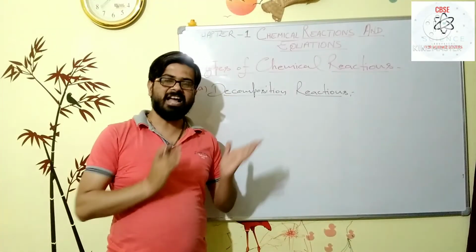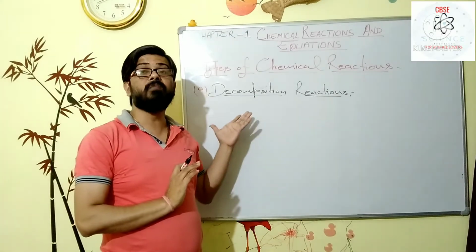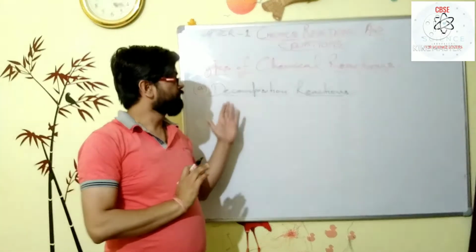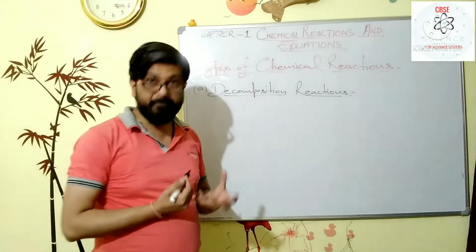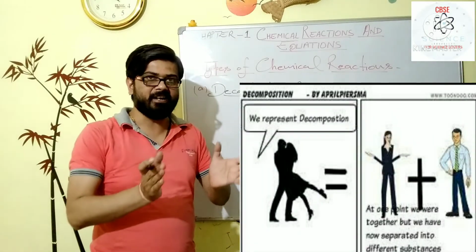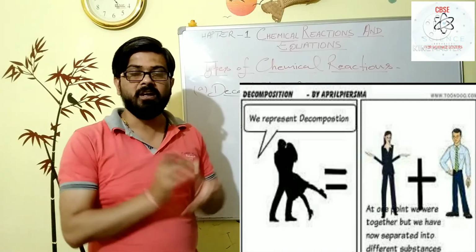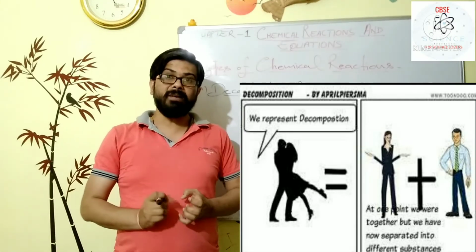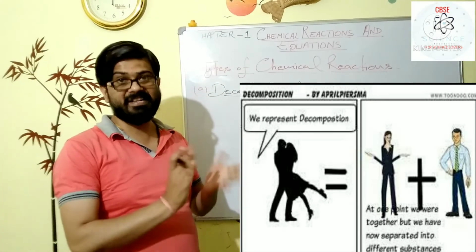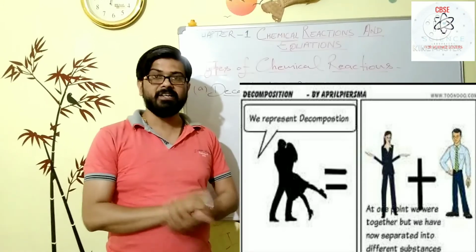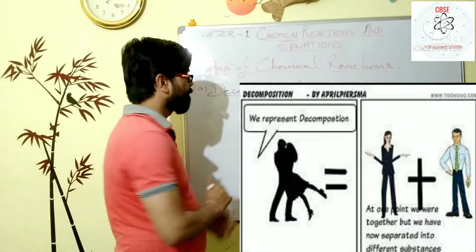So my dear students, another type of chemical reaction is the decomposition reaction. As you are guessing by the name, decomposition means breaking. Yes, in this type of chemical reaction, one complex substance breaks up into two or more simpler ones. That's why it is said to be a decomposition reaction. For example,